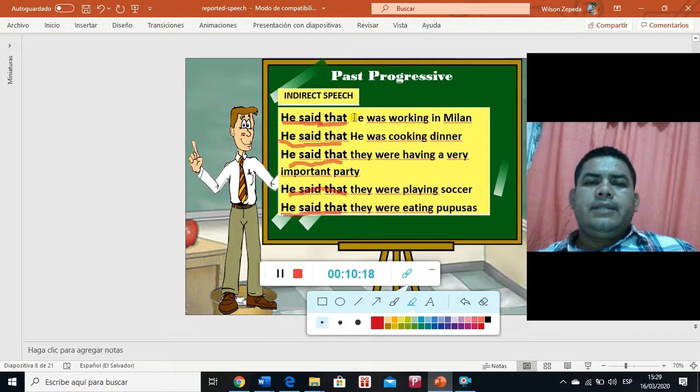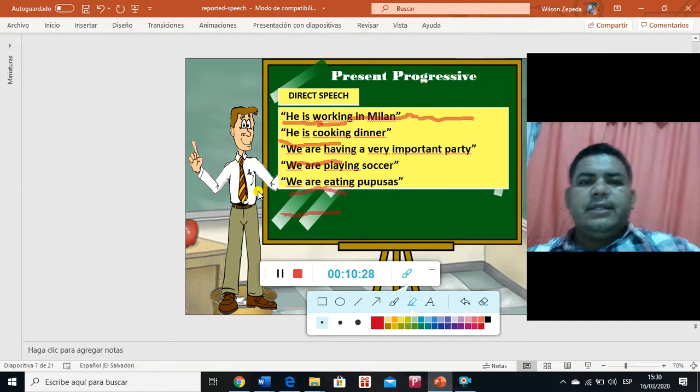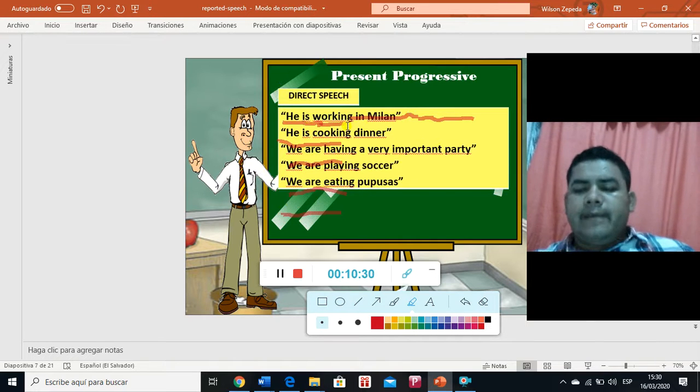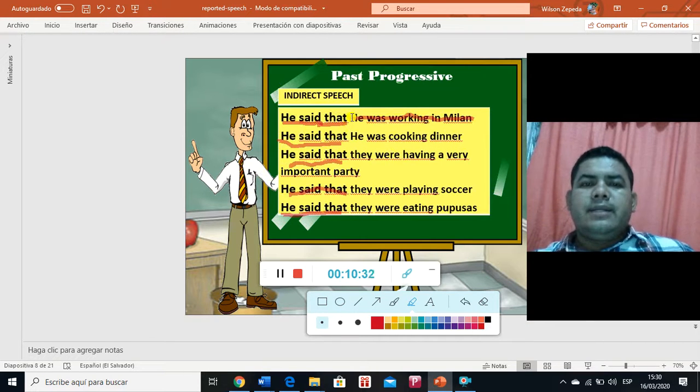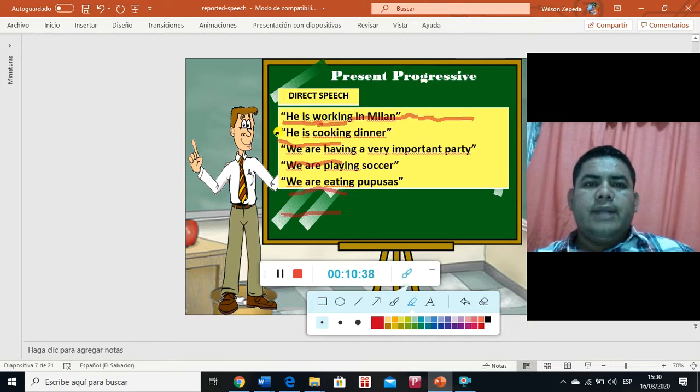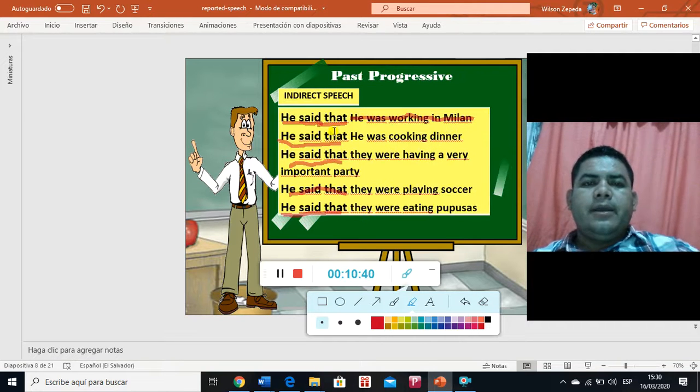So this is the original sentence, people. He was working in Milan. I don't know if you remember the original sentence. Let's come back a little bit. The original sentence is he is working in Milan. So the reported speech sentence says he said that he was working in Milan because we changed it. The second sentence was he is cooking dinner. And the other one is he said that he was cooking dinner.